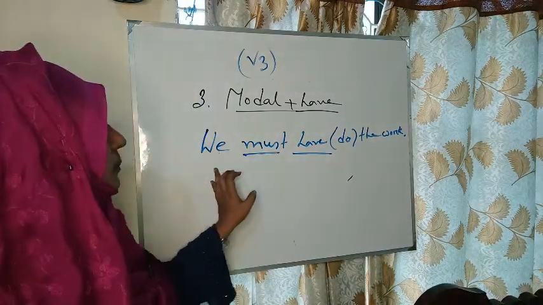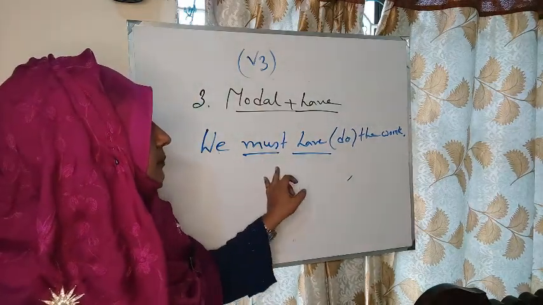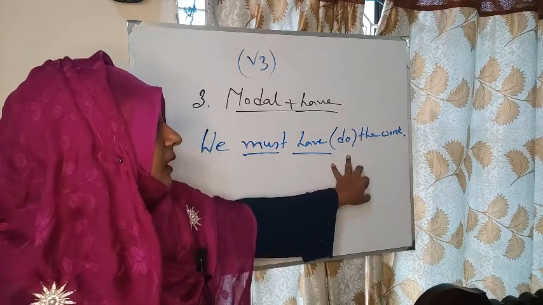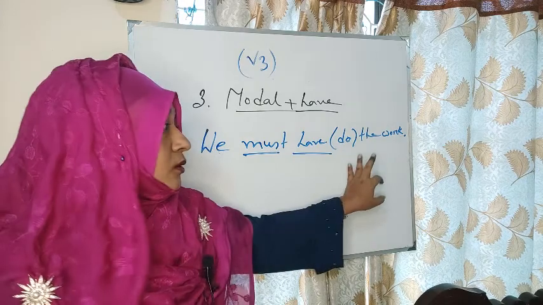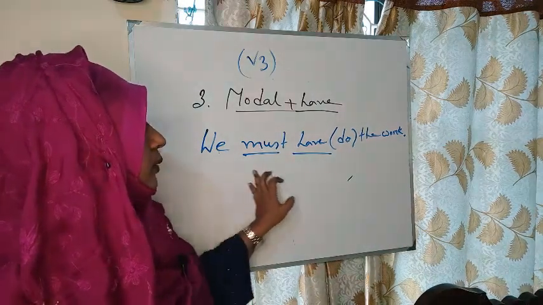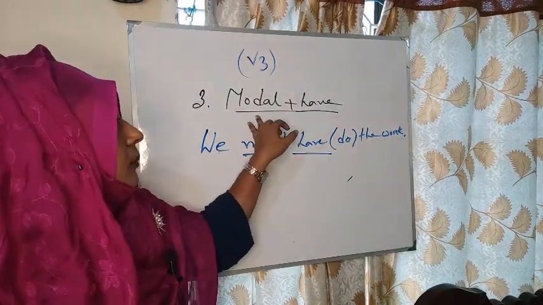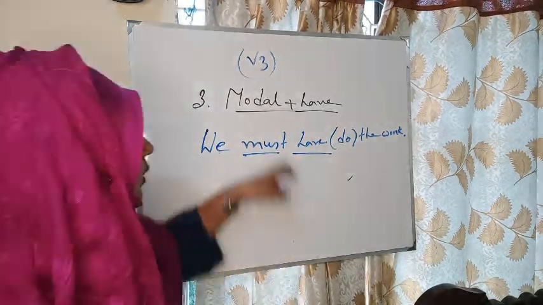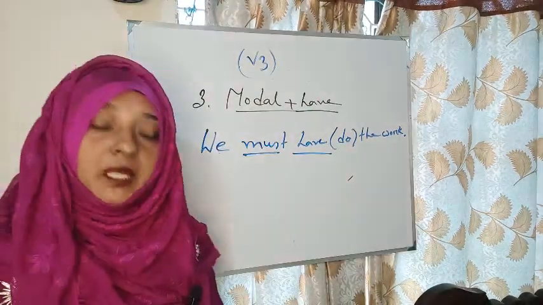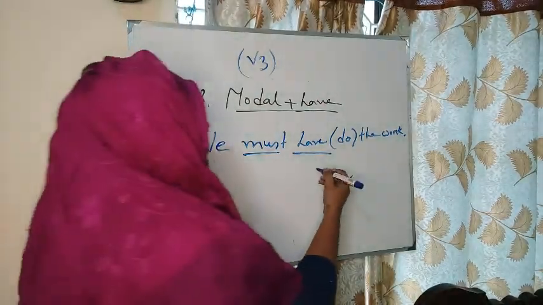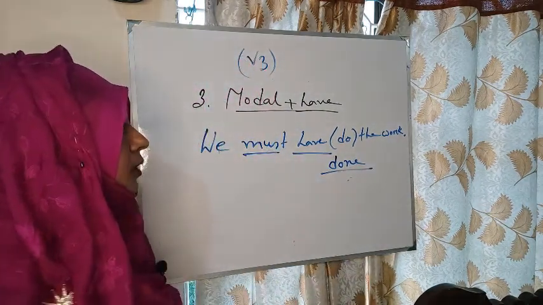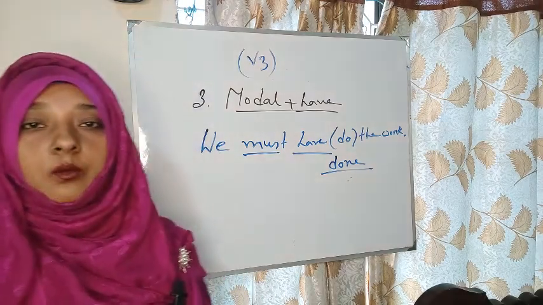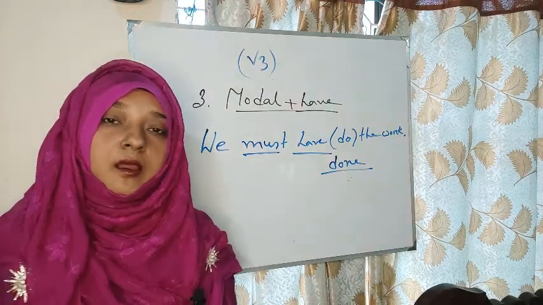Subject plus must plus have, then in the bracket we get do. We know the rule modal plus have, then we will use the past participle form of the verb. Then our answer will be done. We must have done the work.